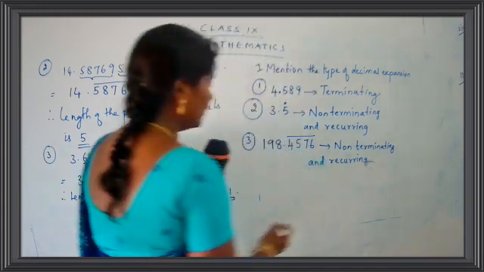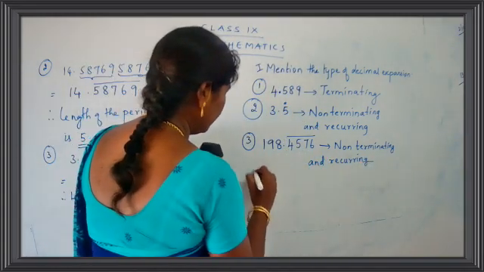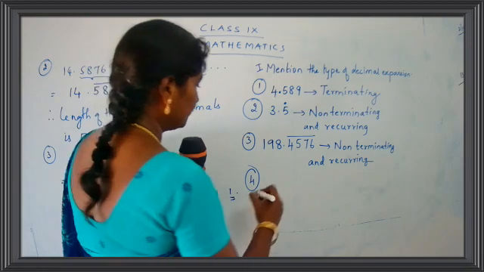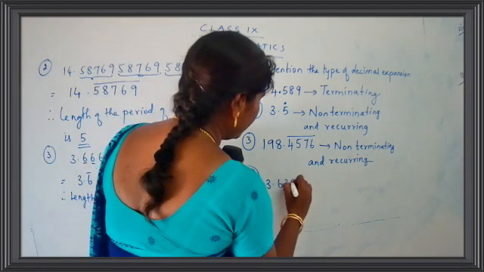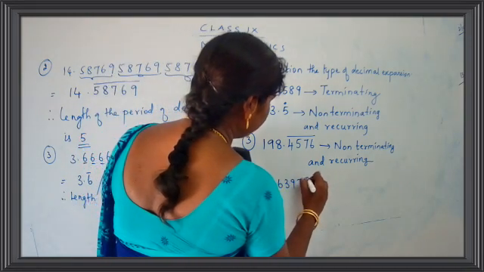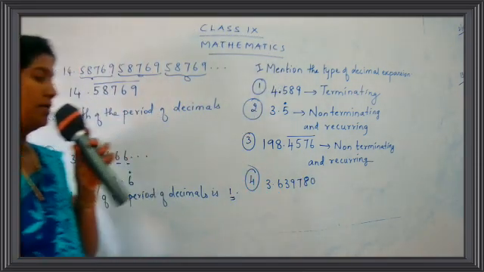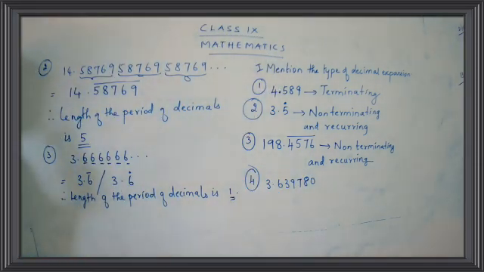Let's take one more example: 3.63978. So what is the number taken over there? It's 3.63978.